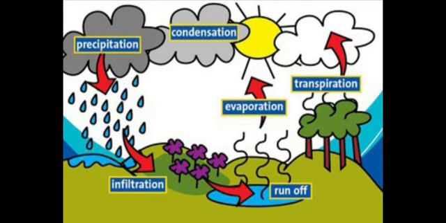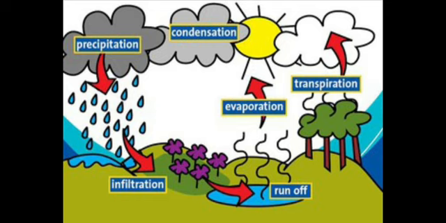Okay, so in the water cycle, the first process is evaporation. You would have a look at this image: you have the land area with the trees and ponds, rivers on it, and you have the oceans and seas on the earth's surface. So during the daytime, the sun shines brightly. Due to the heat of the sun, the water